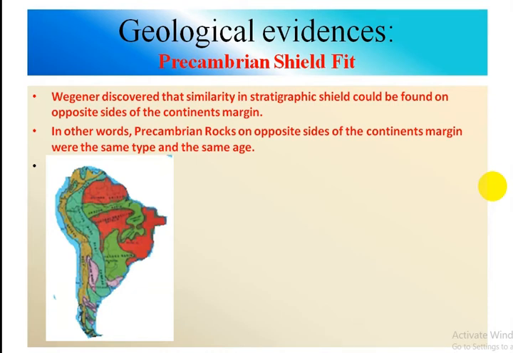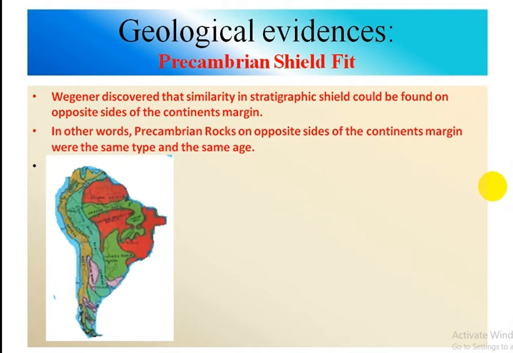After reconstruction of Gondwana land, let us consider African craton and South America craton. Craton is formed during Precambrian. These are stable rocks. When craton are exposed on the surface, then it is termed as shield.